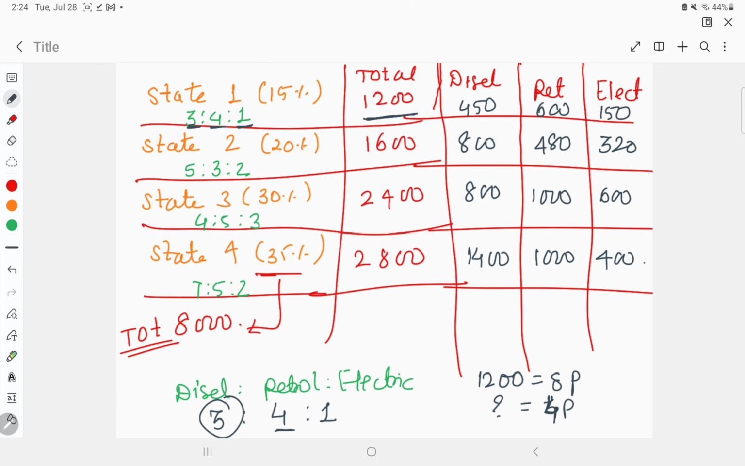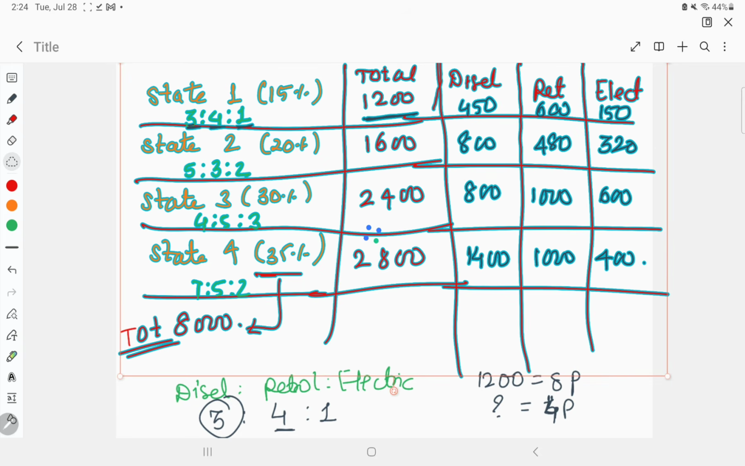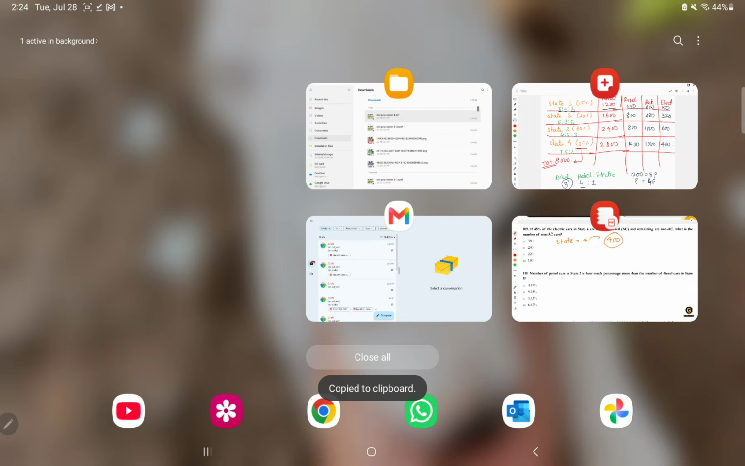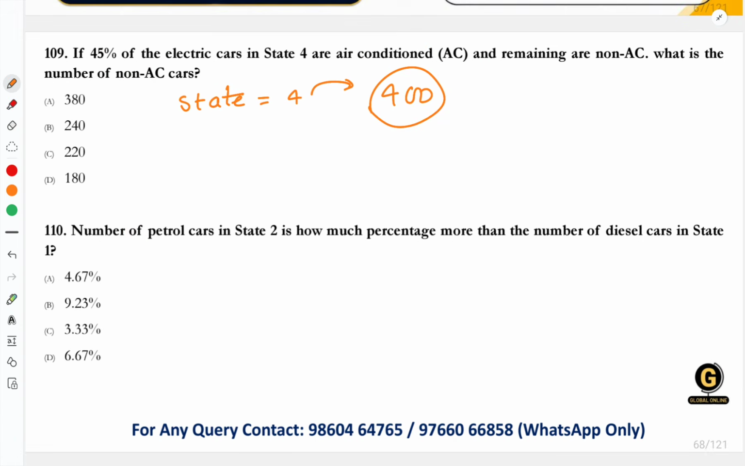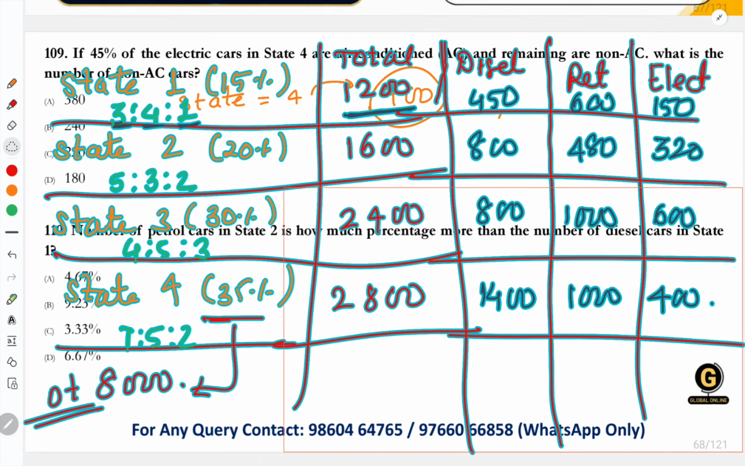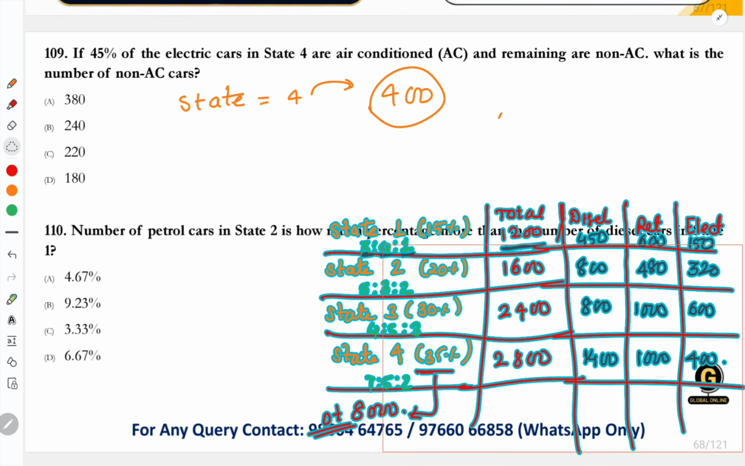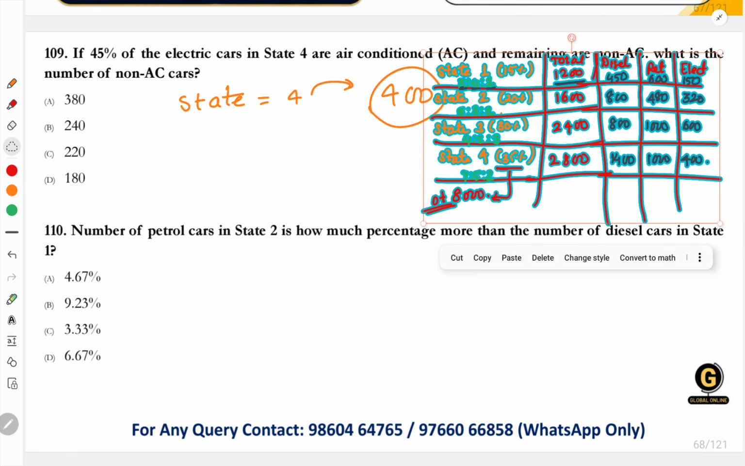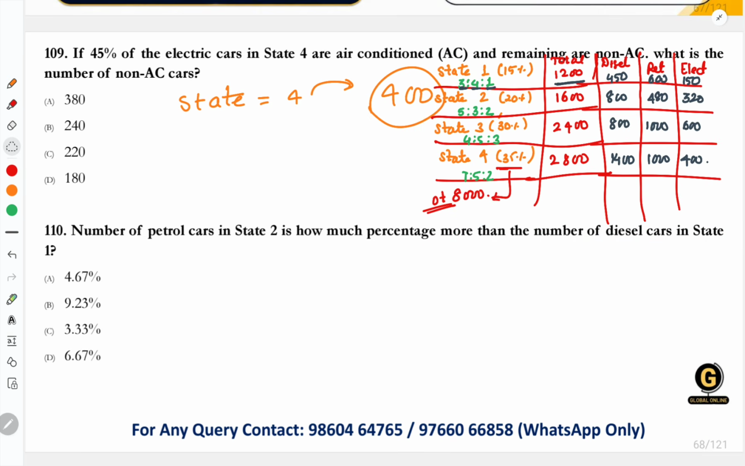So now I understood this entire data. I got the entire data. Now solving the question is just a piece of cake. Okay, let's solve this question now. I'll just add the data over here. Now I know the values of the diesel, petrol, and electric cars.